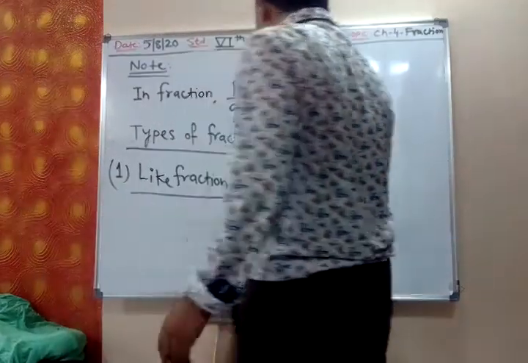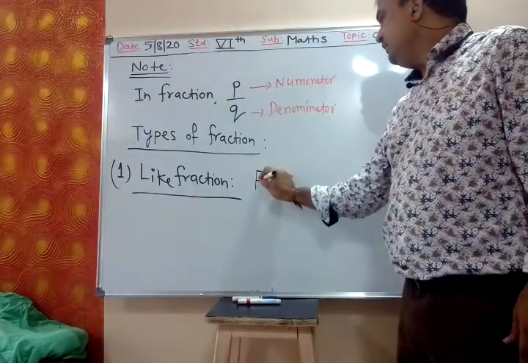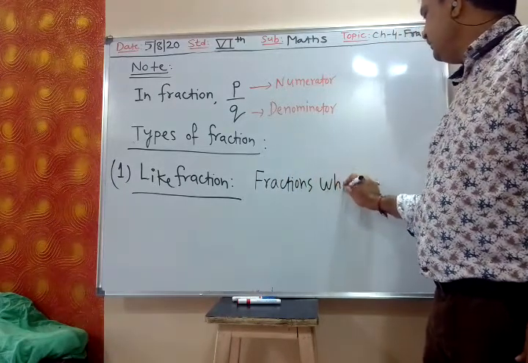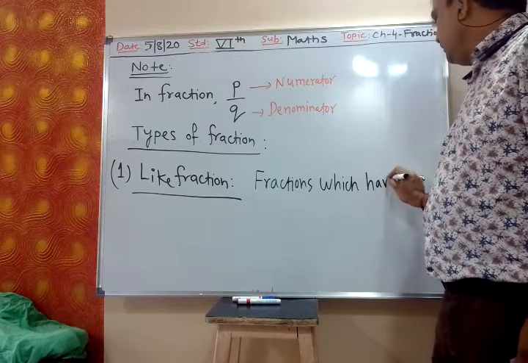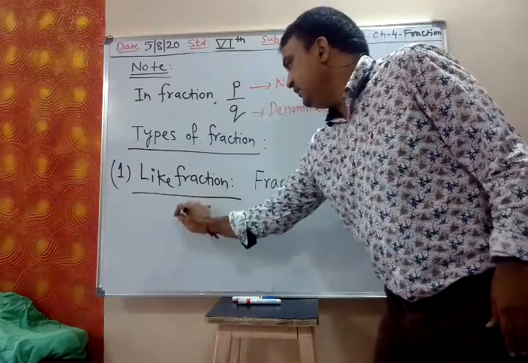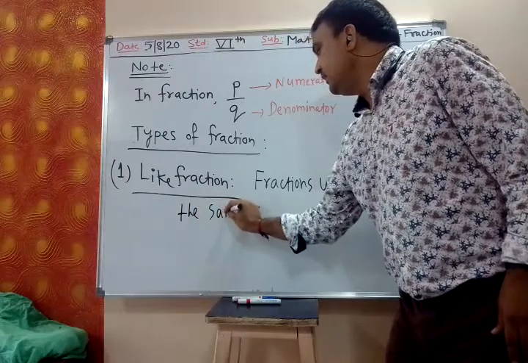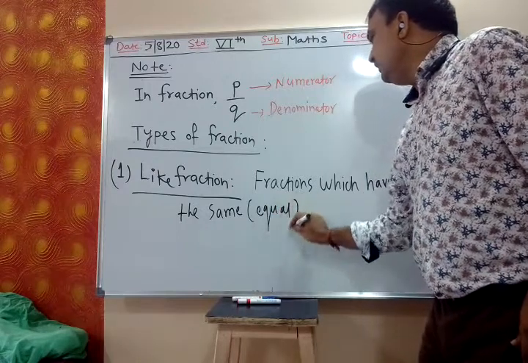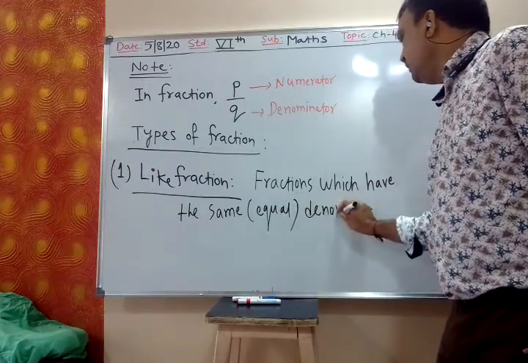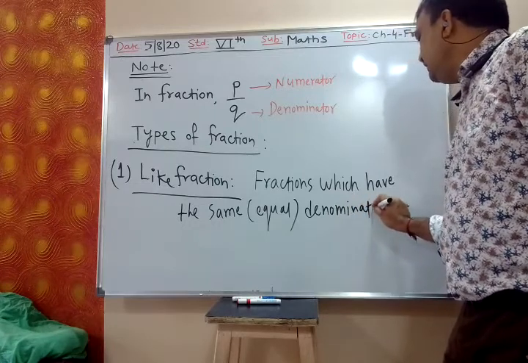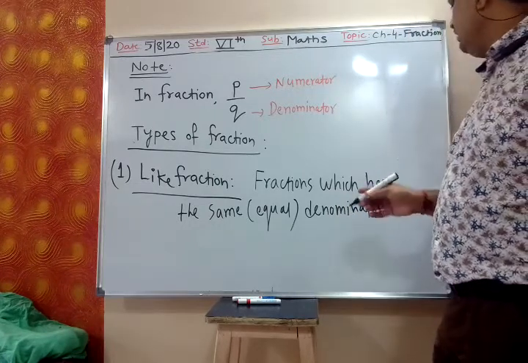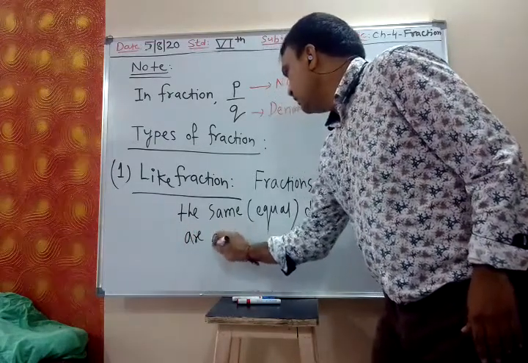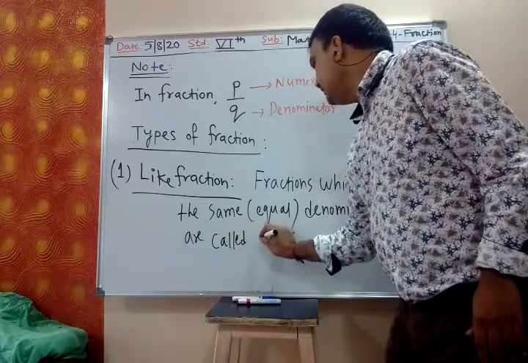So we write: fractions which have the same denominator, same means equal denominator, fractions which have the same denominator or equal denominators are called like fractions.